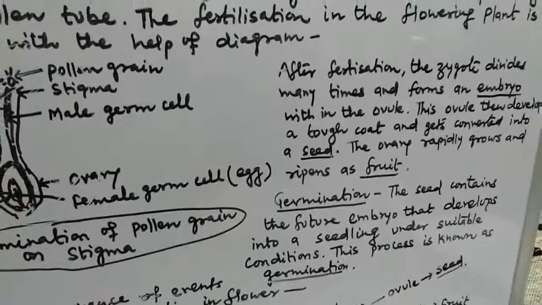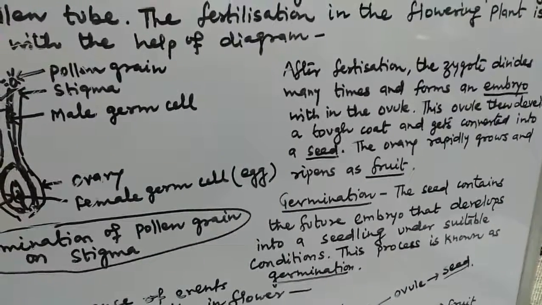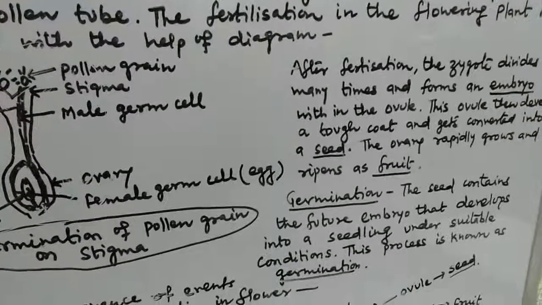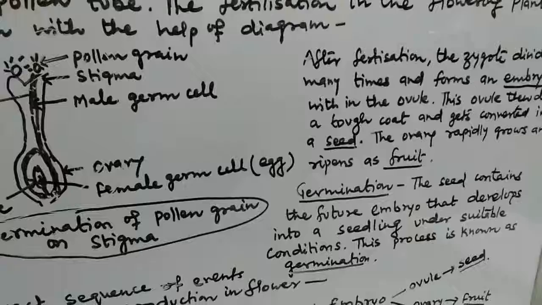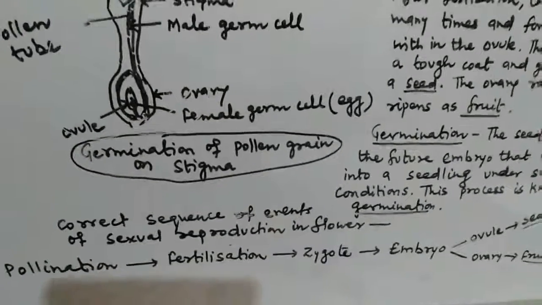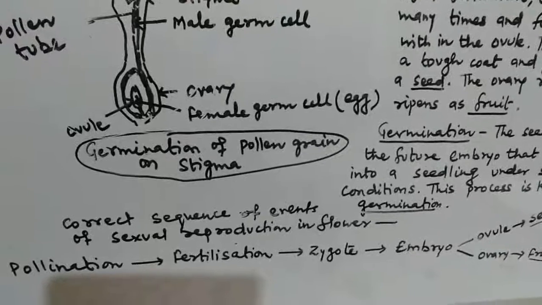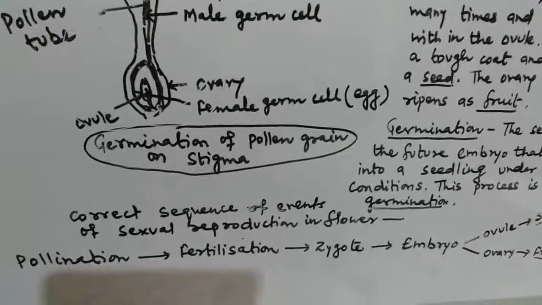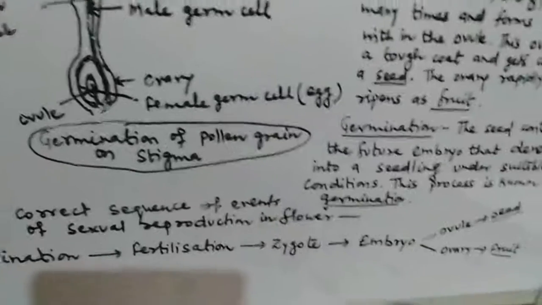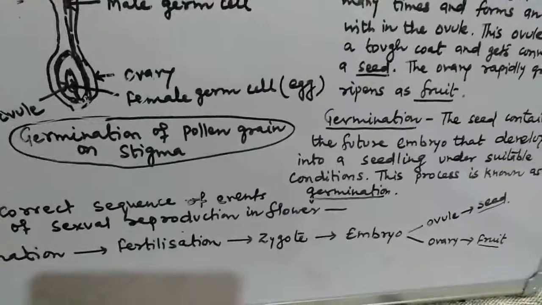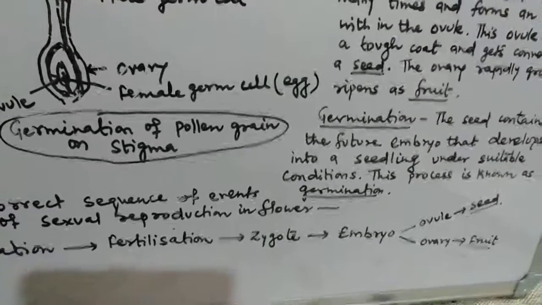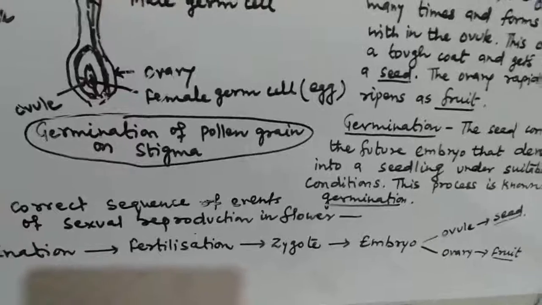The seed contains the future embryo that develops into a seedling under suitable conditions. This process is known as germination. Finally, now we are able to understand the correct sequence of events of sexual reproduction in flower: pollination, fertilization, zygote, embryo, ovule will be converted into seed and ovary will be converted into fruit.